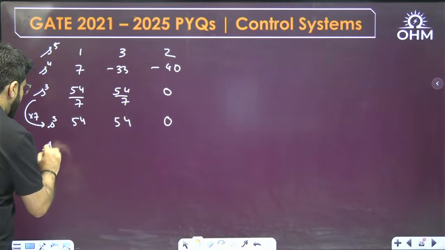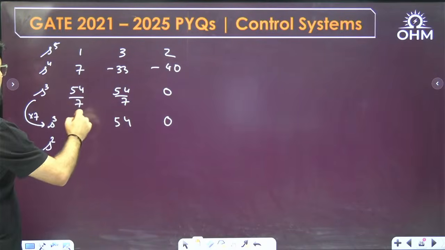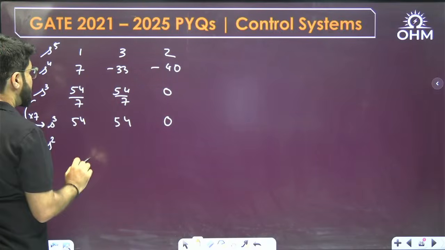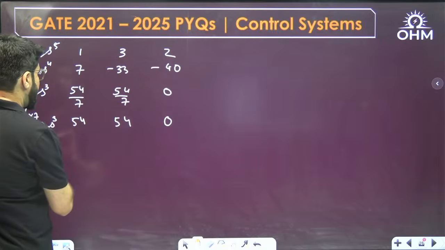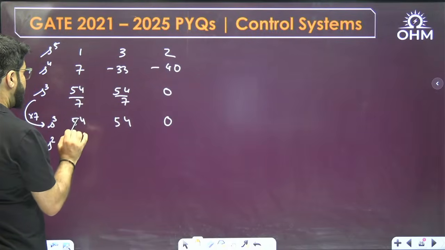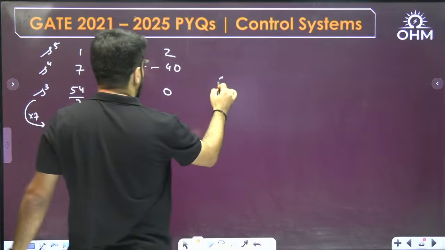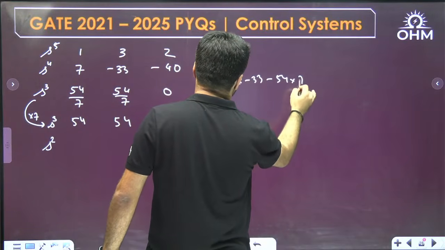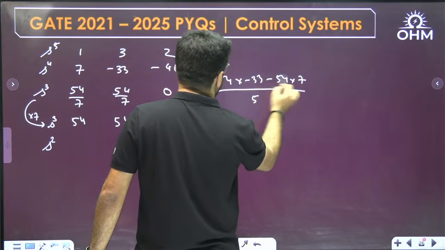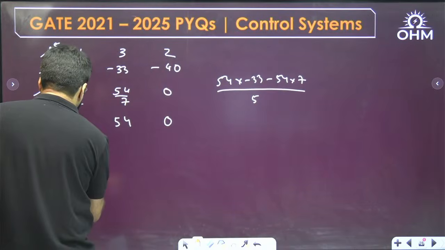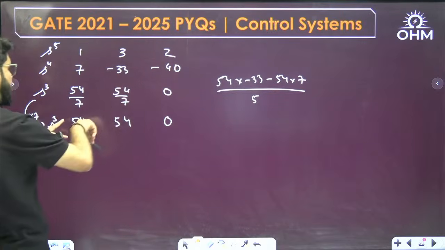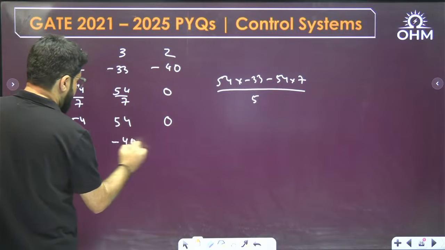Now going to the s power 2 row. 54 into minus 33 minus 7 into 54, divided by 54. The 54 will cancel, so only minus 33 minus 7, which is minus 40, will come. The next number: 54 into minus 40 divided by 54 is minus 40, and then 0.